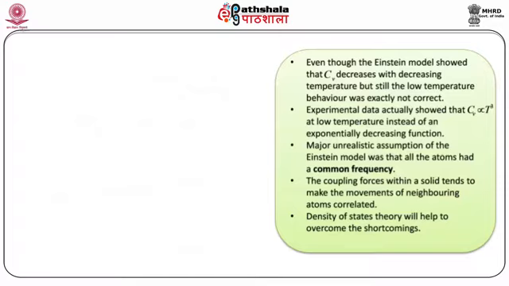One major unrealistic assumption of the Einstein model was that all the atoms had a common frequency, which is not true, because different atoms are in a different environment and certainly cannot have the same frequency. The coupling forces within a solid tend to make the movement of neighboring atoms correlated. When we do not take all the atoms as having a common frequency, we have to take the help of the density of states. The density of states theory will help to overcome the shortcomings of the Einstein model, which we will describe in detail in the next module.